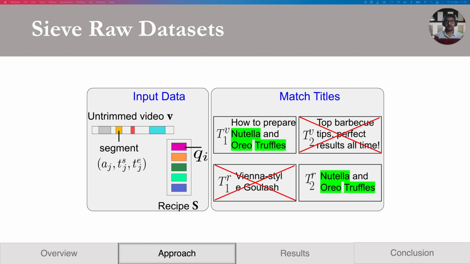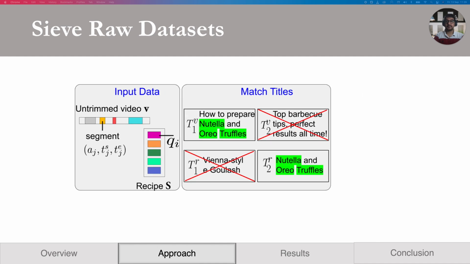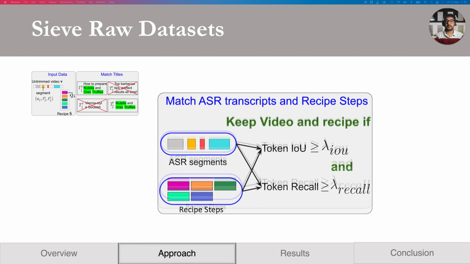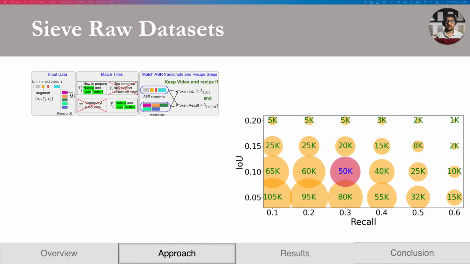We first pair the videos with multiple recipe articles based on the content words in the title, and then compute the overlap between the transcribed speech and recipe steps. Specifically, we compute the token IoU and how many recipe tokens can be retrieved from the ASR text. By varying these thresholds, we get different dataset sizes.